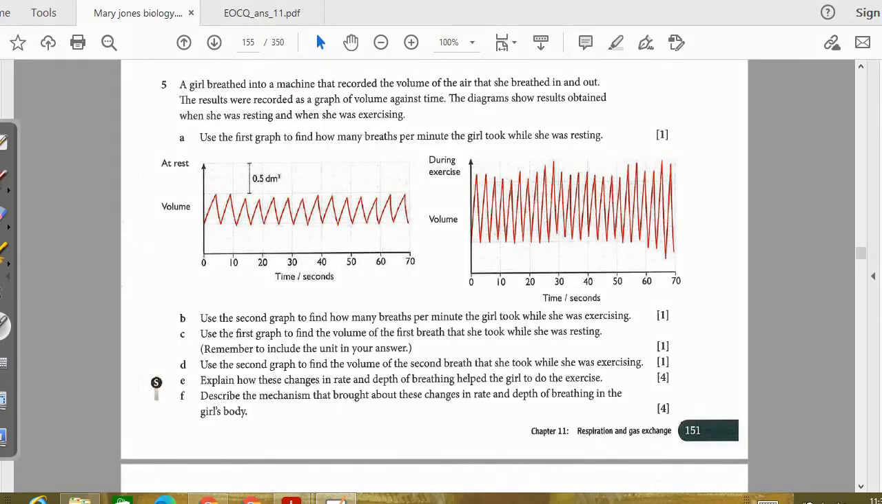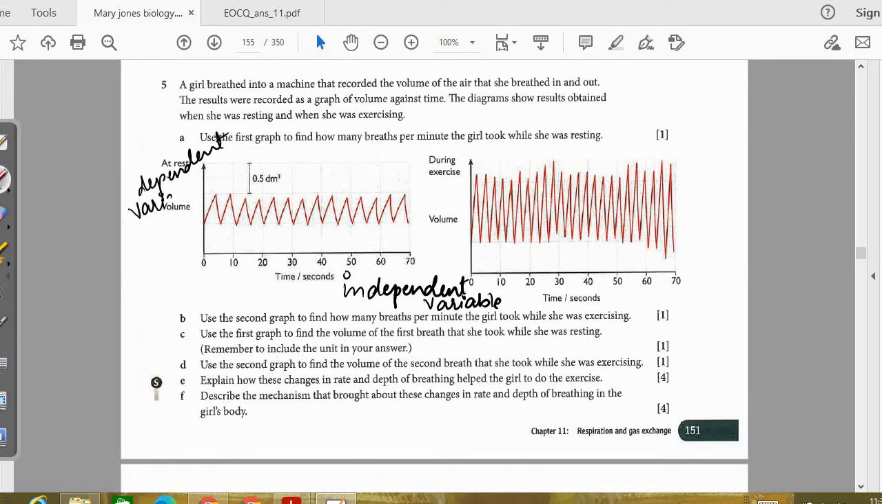Next is the fifth question. A girl breathed into a machine that recorded the volume of the air that she breathed in and out. The results were recorded as a graph of volume against time. So on the x-axis we have time in seconds and volume on the y-axis. On the x-axis we always have the independent variable. That is the one which we are changing. It depends on us, the person who is doing the experiment, and the volume is the dependent variable.